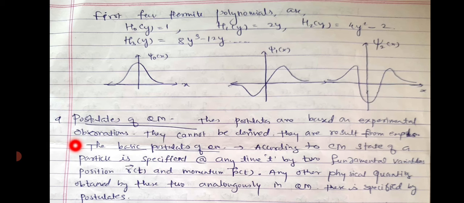According to classical mechanics, the state of a particle is specified at any time t by two fundamental variables, one is position and the second is momentum. Any other physical quantity is obtained from these two. Analogously, in quantum mechanics, that is specified by postulates.